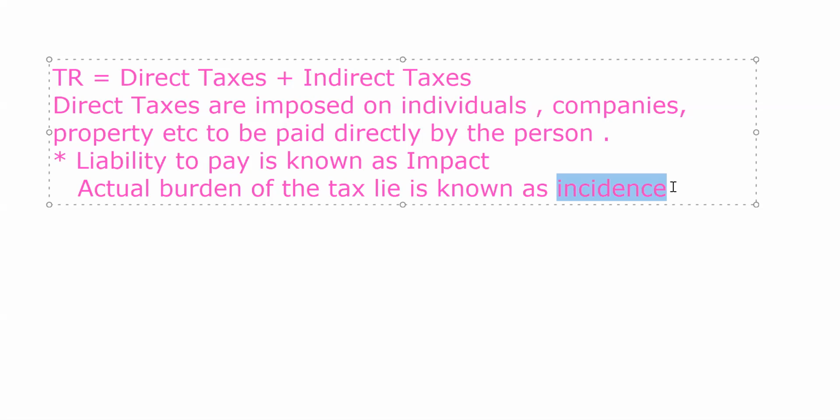As the income tax, property tax, wealth tax, all these are the examples of the direct taxes. These taxes directly affect the income level and purchasing power of the people and help to change the level of aggregate demand in the economy. Direct tax can be progressive, regressive, or proportional. And examples we have already discussed: income tax, corporate tax.